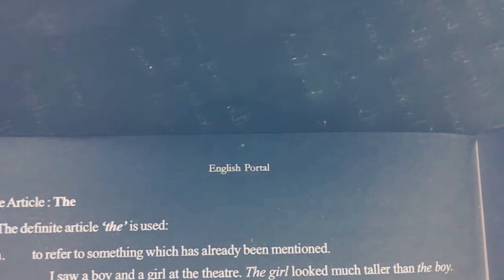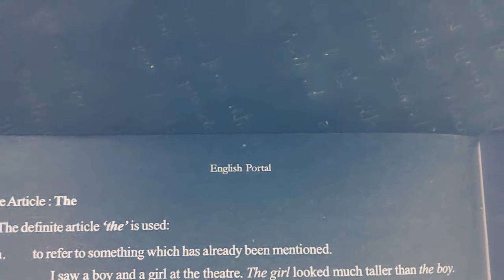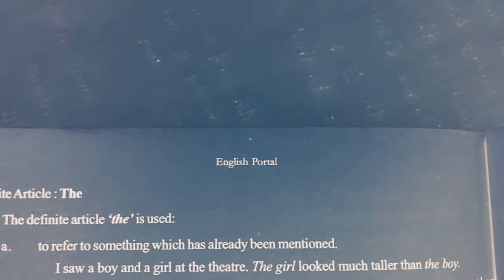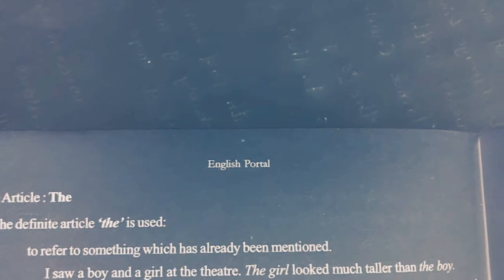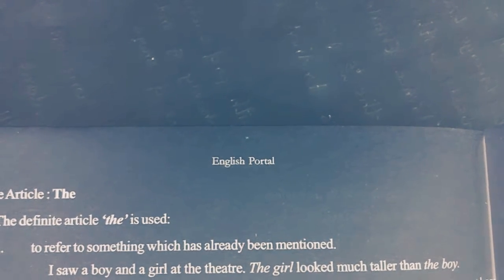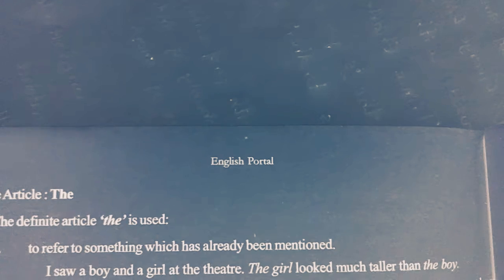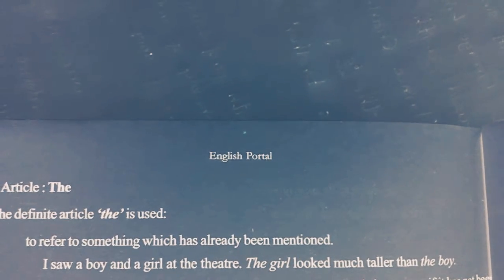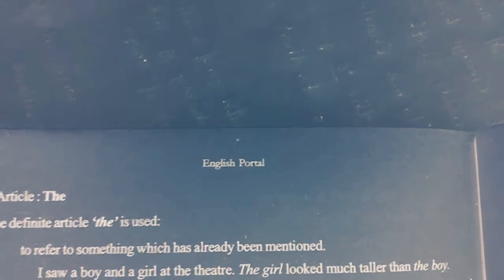But when in the second sentence we see, the girl looked much taller than the boy. So the boy, that is the boy we looked at before, the particular one. So we are pointing out that boy. So we use the girl looked much taller than the boy.